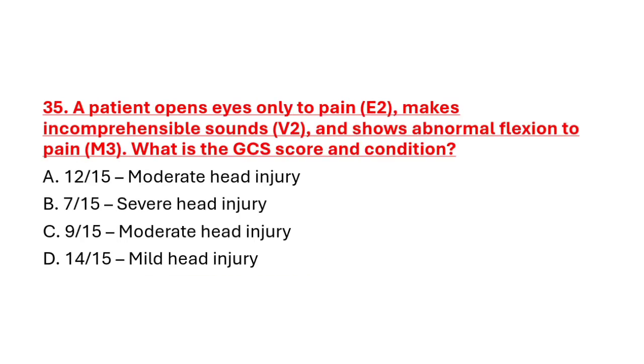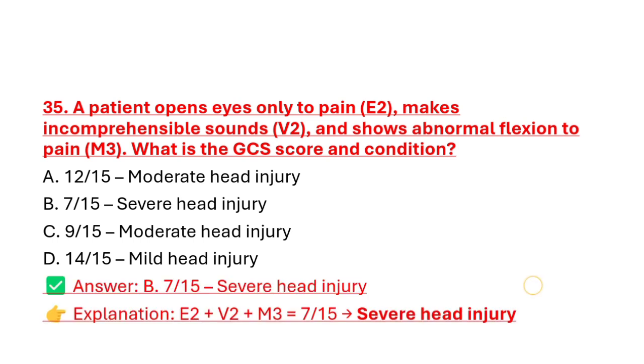Question number 35. Patient opens eyes to pain, makes incomprehensible sound and shows abnormal flexion to pain. What is the GCS score and condition? Option A, 12 out of 15. Option B, 7 out of 15. Option C, 9 out of 15, moderate head injury. Option D, 14 out of 15, mild head injury. Correct answer is option B, 7 out of 15, severe head injury.